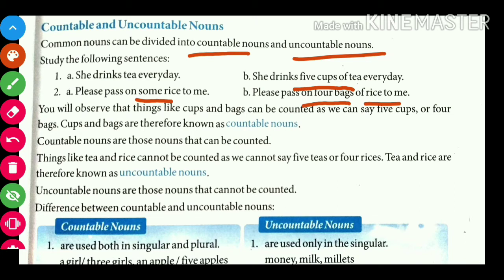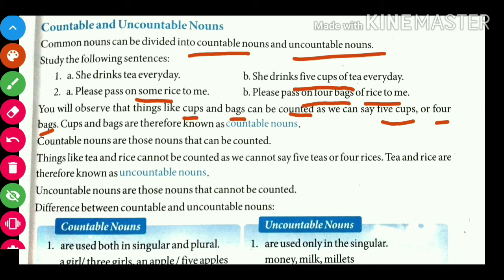Here, you will observe the things like cups and bags can be counted, as we can say 5 cups or 4 bags. In 1 and 2, both refer to 5 cups of tea and 4 bags of rice. So here both are countable.